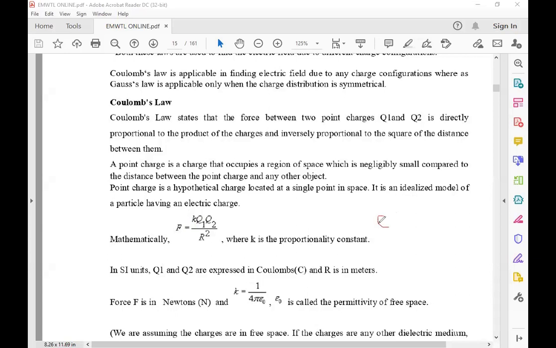Actually it is epsilon, and epsilon is nothing but epsilon naught and epsilon r. Epsilon naught is the absolute permittivity of free space, and epsilon r is the relative permittivity. The relative permittivity is always 1 in free space, and we have only epsilon naught. Therefore, finally F is equal to